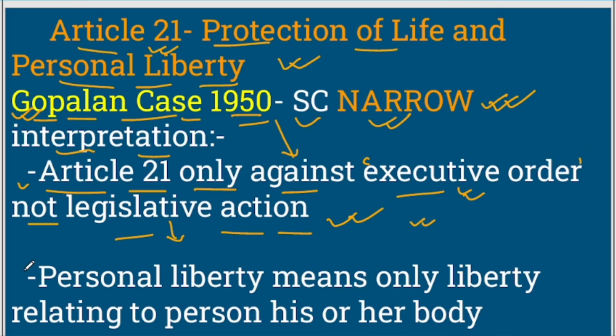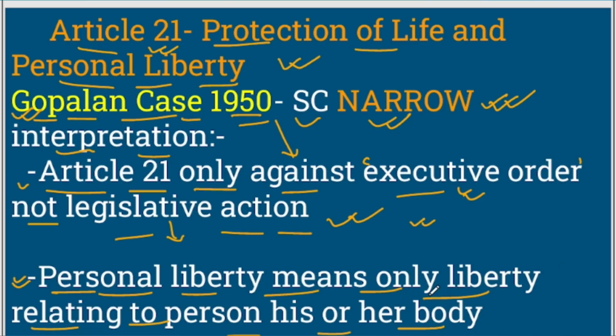Then the other interpretation in the Gopalan case of the Supreme Court was that Article 21 is about personal liberty, and personal liberty means only liberty relating to the person, his or her body. So you can see the statement in itself indicates the narrow interpretation.